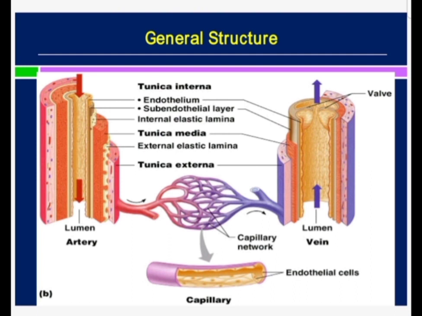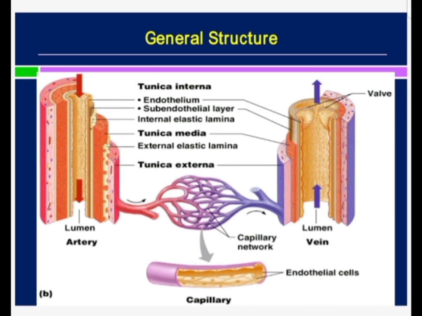The large sized arteries, the aorta, the common carotid and the common iliac artery, are known as the elastic arteries, or also the conducting arteries, because they conduct the blood from the heart into the distributing arteries.